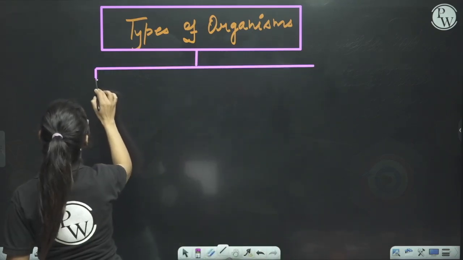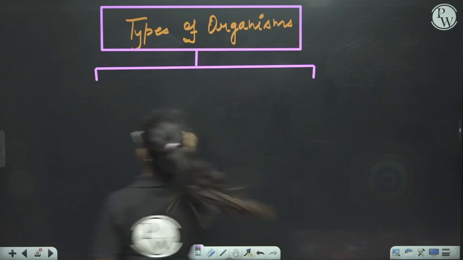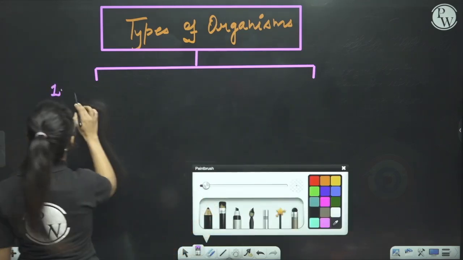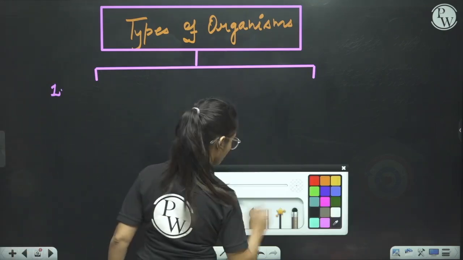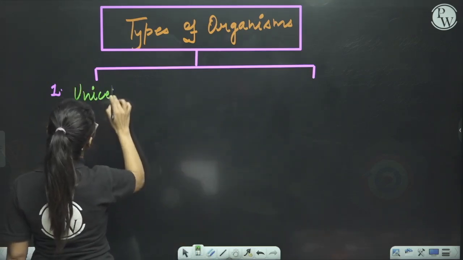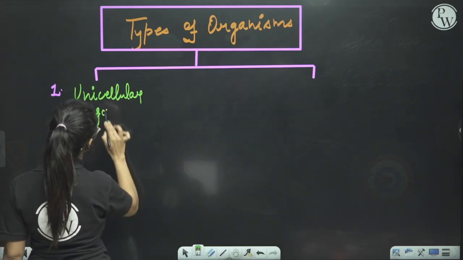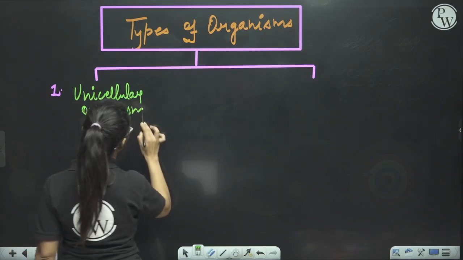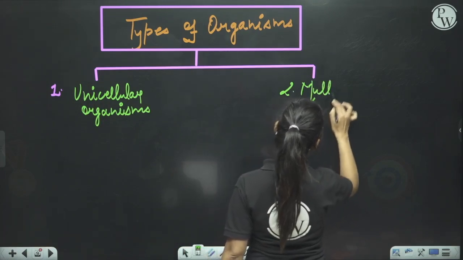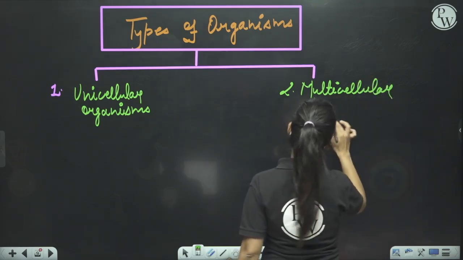So first is unicellular organisms, and the second is multicellular organisms.